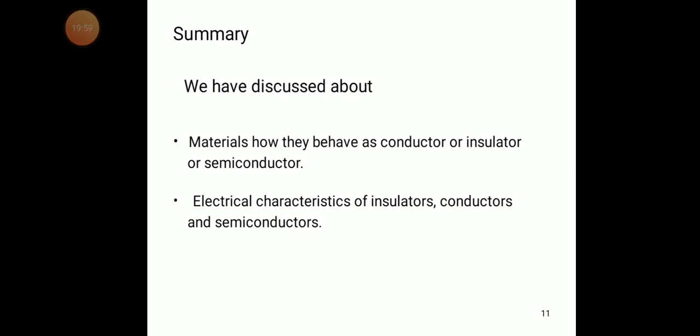We also discussed the electrical characteristics of insulators, conductors and semiconductors.